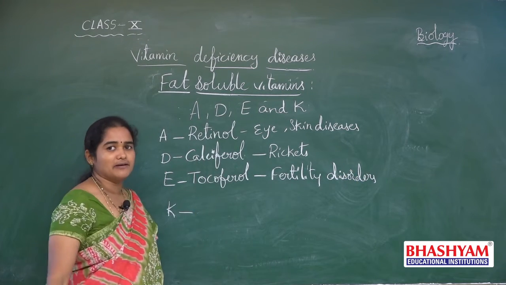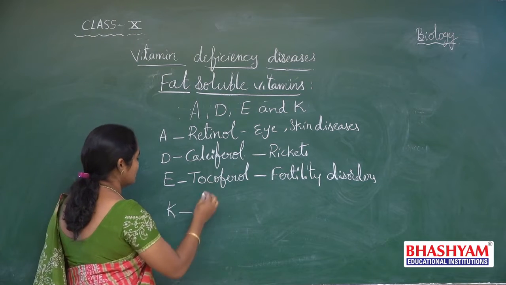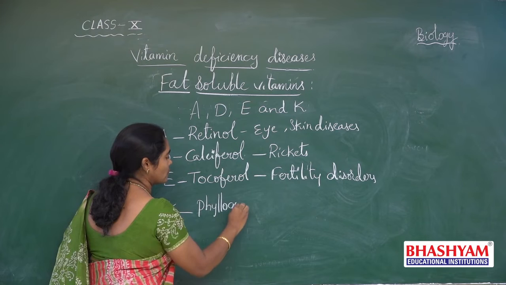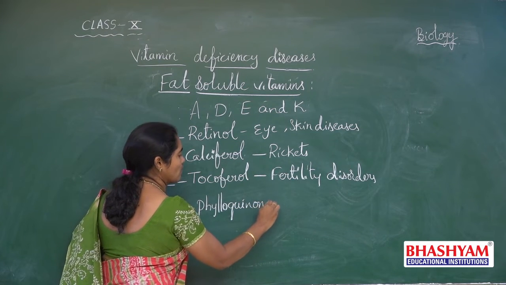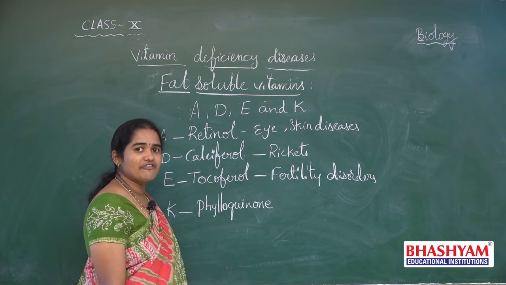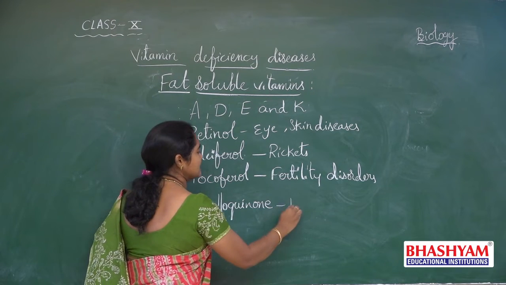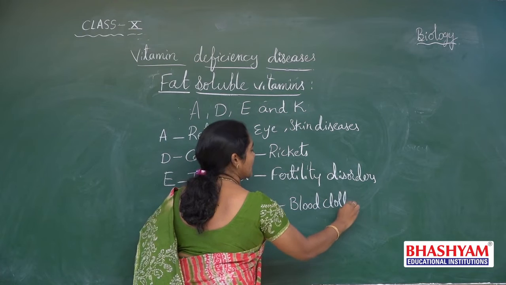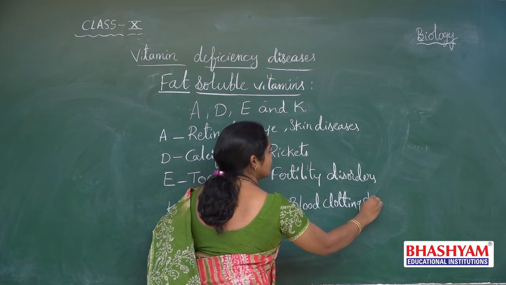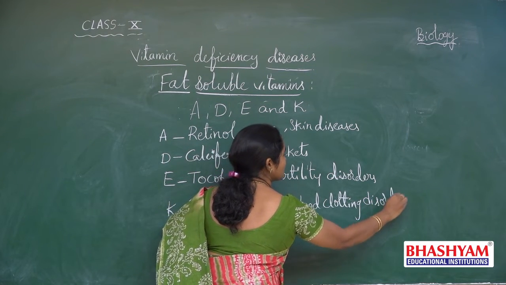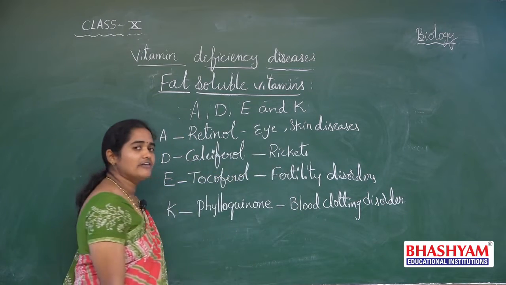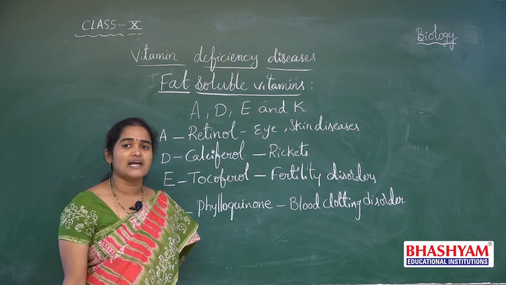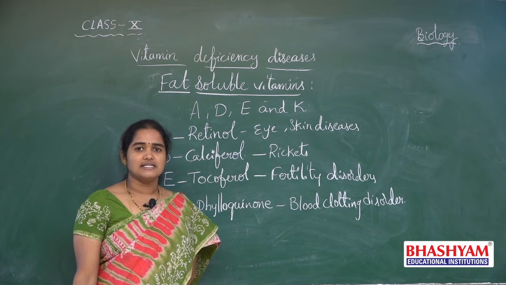And then vitamin K. Its chemical name is phylloquinone, and its deficiency disease is blood clotting disorder. So these are the different fat soluble vitamins and their chemical names and their deficiency diseases.